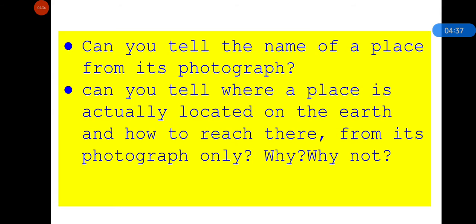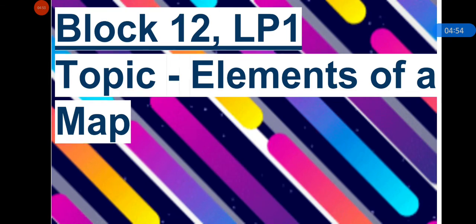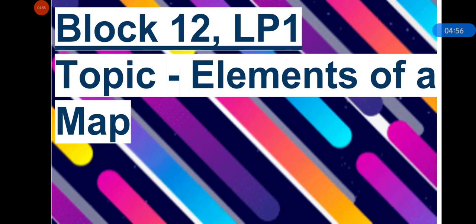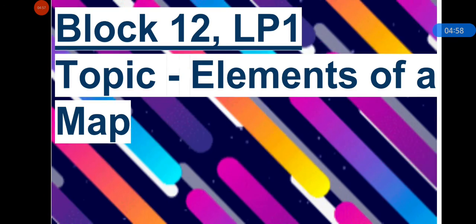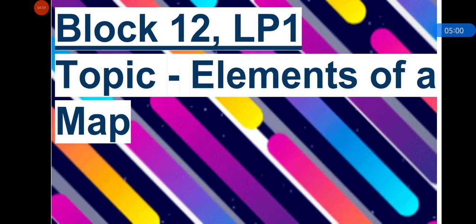and today we will learn how to find places with the help of a map or how to use elements of a map. Today we will learn about only elements of a map and what are the uses of different elements. This is your topic for today, elements of a map. Write the topic name in good handwriting and write LP1.